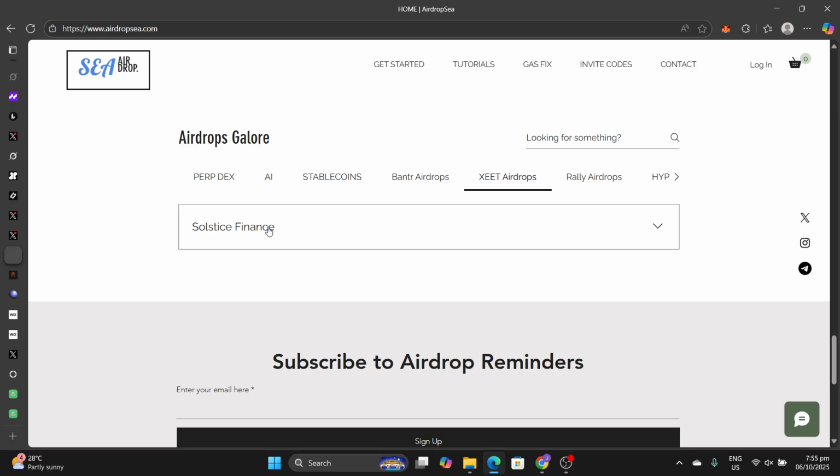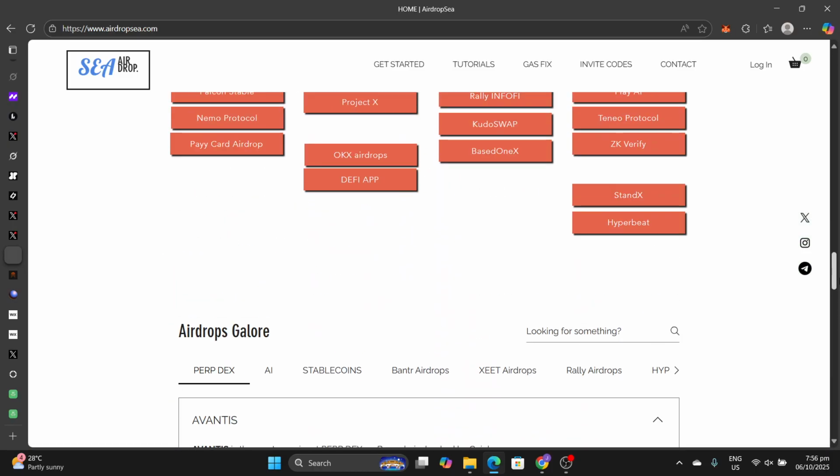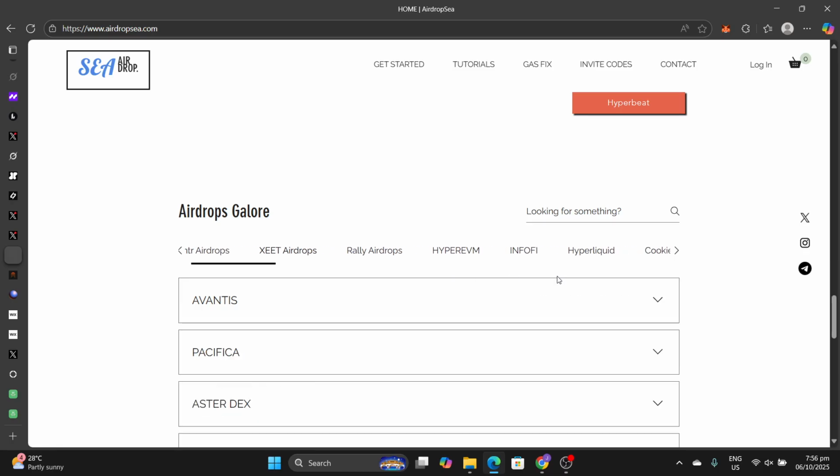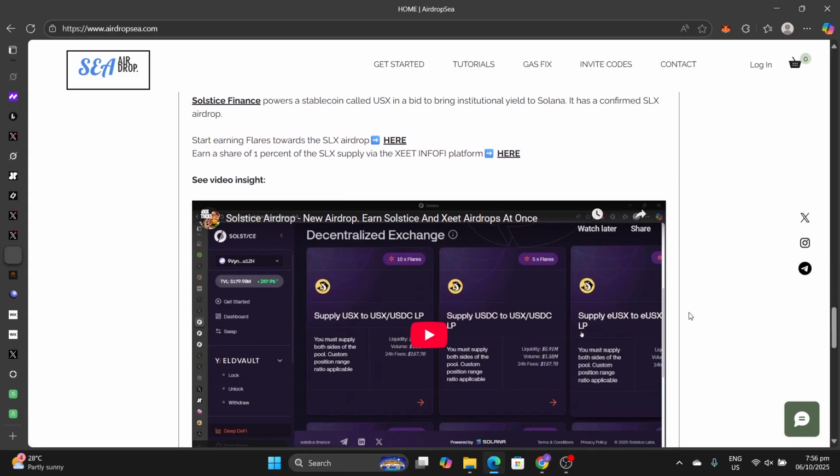You can take a look at Solstice. Of course, I'm going to now add Myriad Markets under the category of Xeet Airdrops. So you simply need to click here, and then it will populate with Xeet related airdrops. And when you expand, you'll find all the information you need.